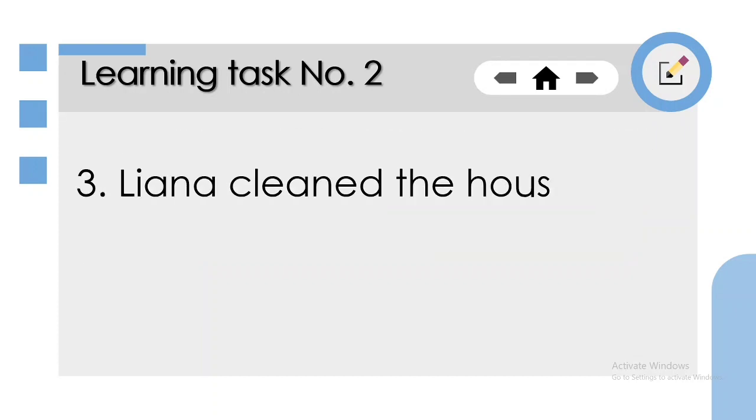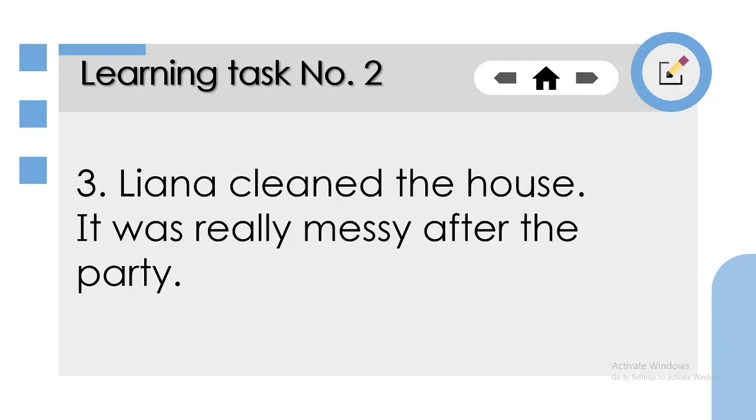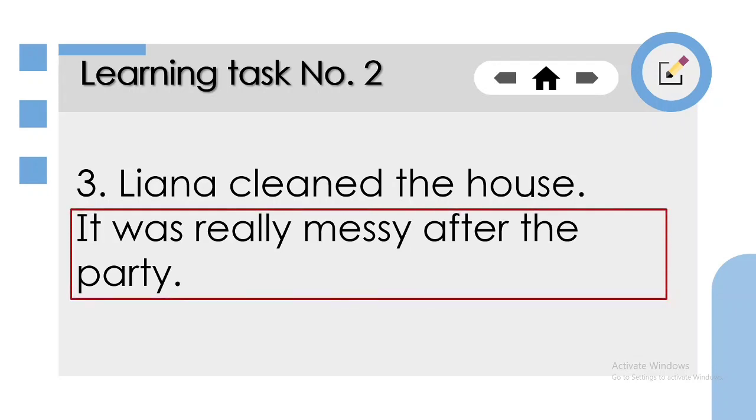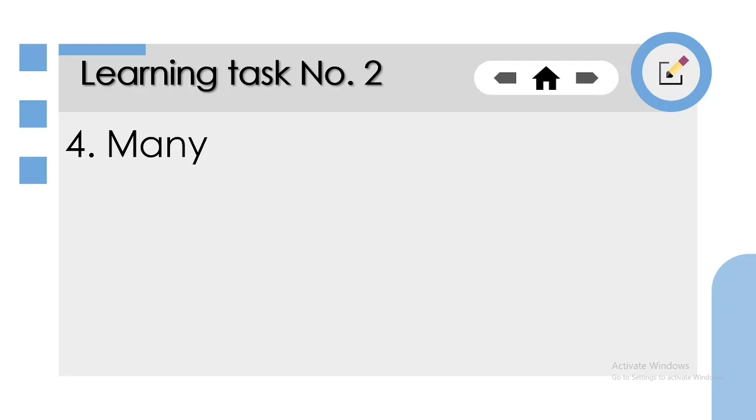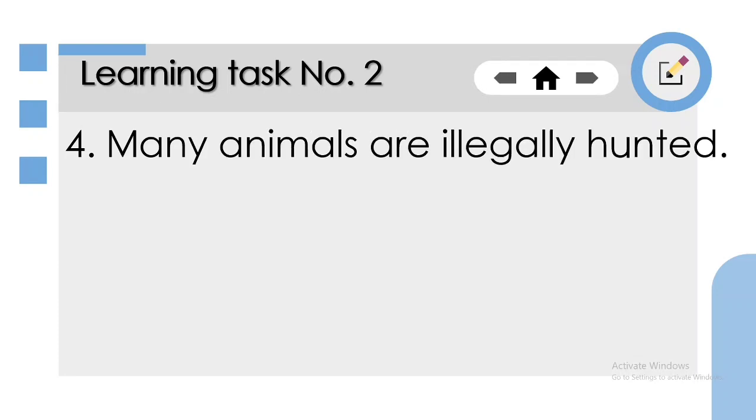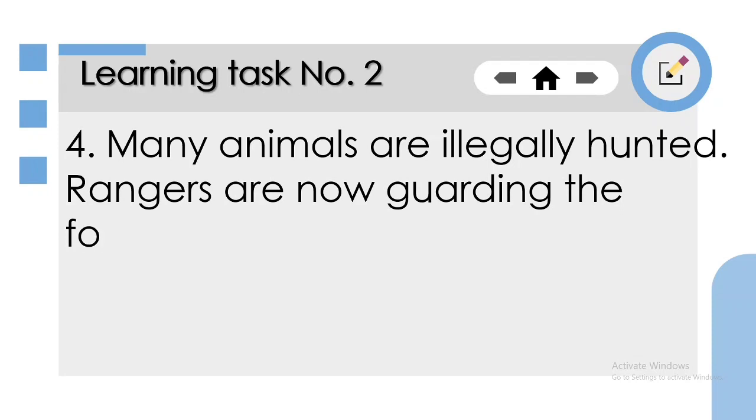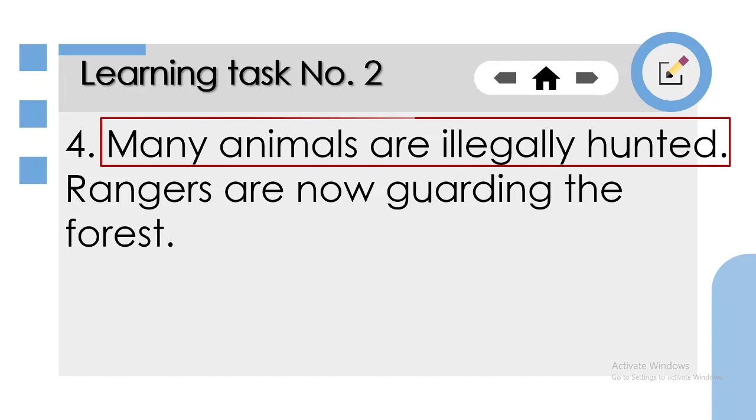Number 3. Liana cleaned the house. It was really messy after the party. So the problem here is it was really messy after the party. So Liana will clean the house. Number 4. Many animals are illegally hunted. Rangers are now guarding the forest. So the problem here is many animals are illegally hunted. The solution is rangers are now guarding the forest.